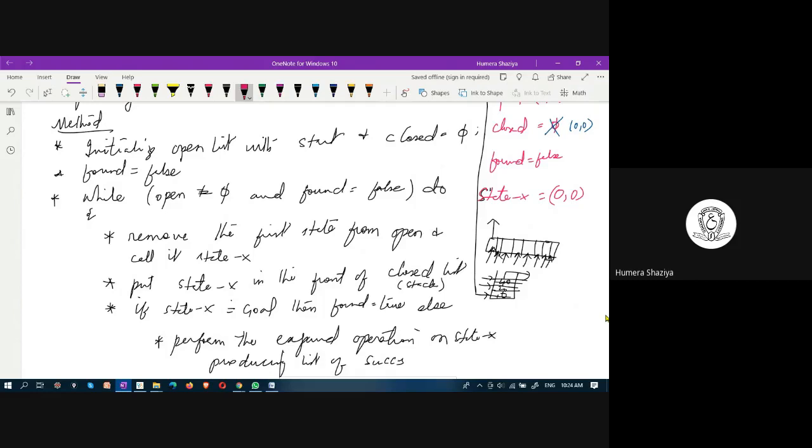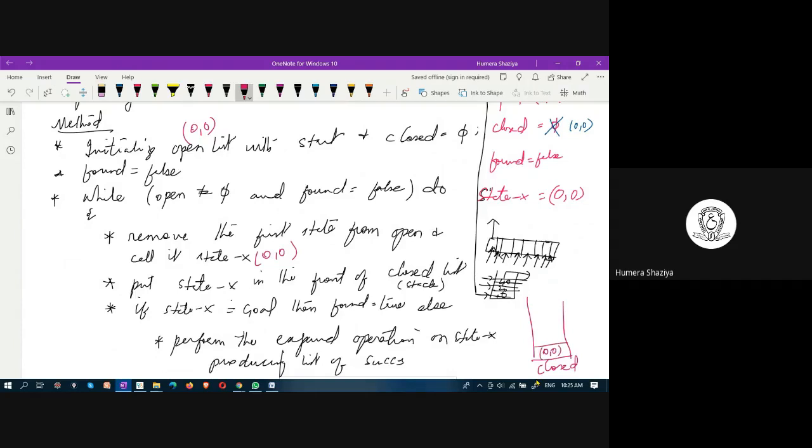Open is start. What is start? 0, 0. The open list will have only one state, 0, 0, and call it state x. Now state x is 0, 0. Put state x in the front of the closed list. The closed list is a stack, and you are adding 0, 0.